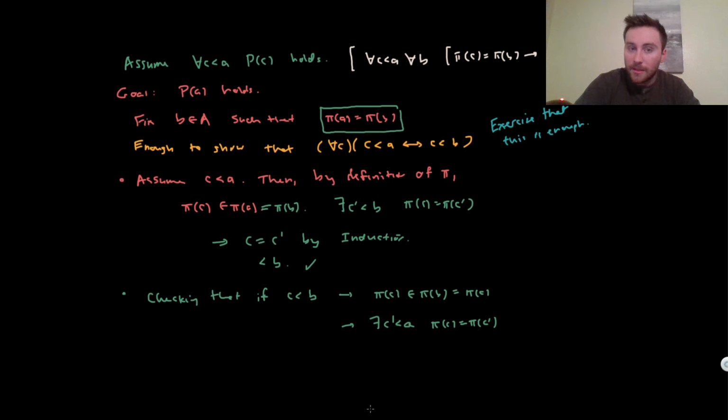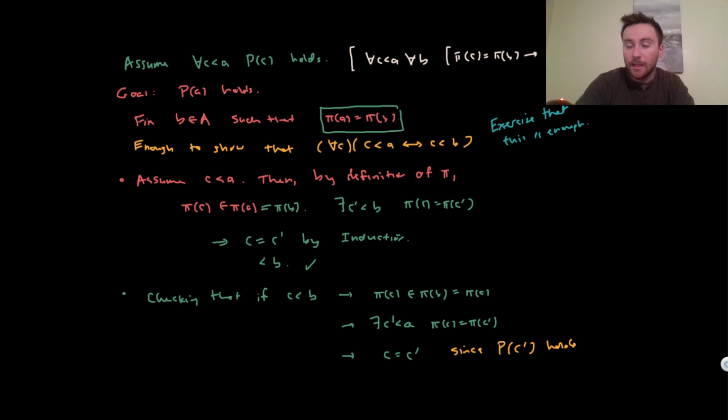Now we have to be a little bit careful, but we can apply the induction hypothesis to C prime, right? We've assumed that pi is 1-to-1 for all values less than A. Well, C prime is less than A. And so that means that we can apply the induction hypothesis to C prime. And so what we conclude from this is that C is equal to C prime, since pi of C equals pi of C prime.